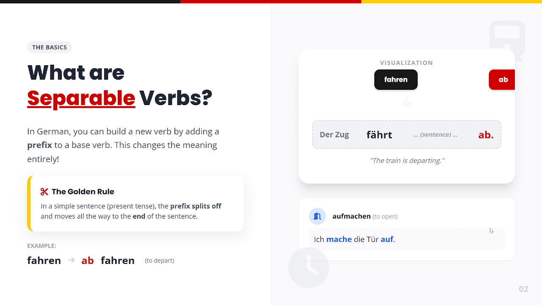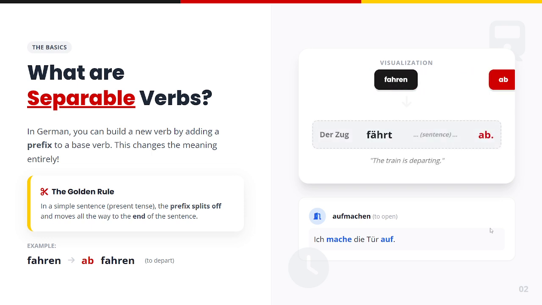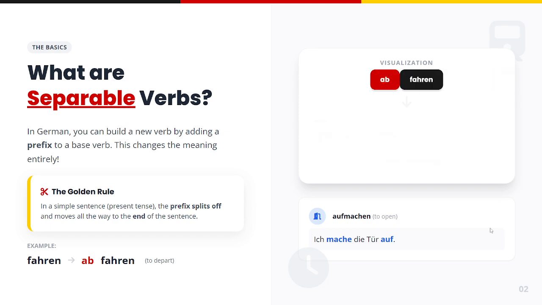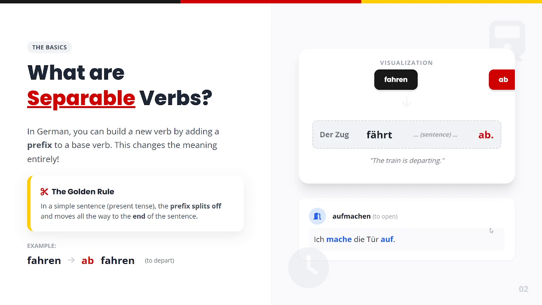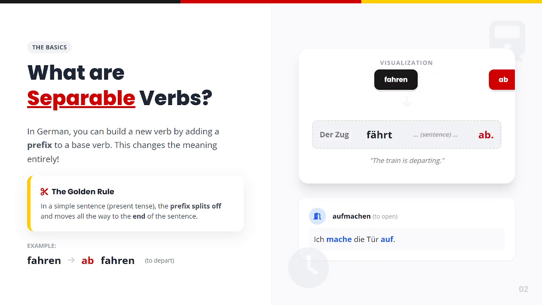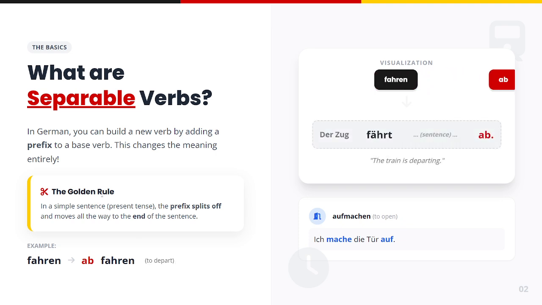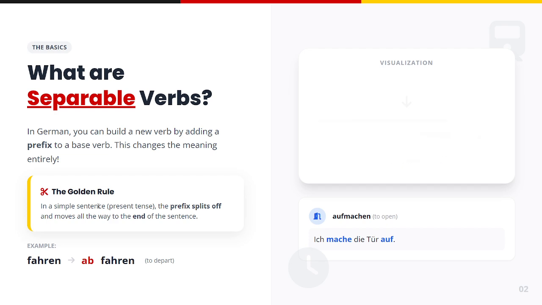In part 1 of this video we studied German separable verbs. So what are these separable verbs? In German language, you can build a new verb by adding a prefix to a base verb. This changes the meaning of the verb entirely. For example, when we add the prefix ab to the verb fahren, it results in a separable verb called abfahren, which means to depart.